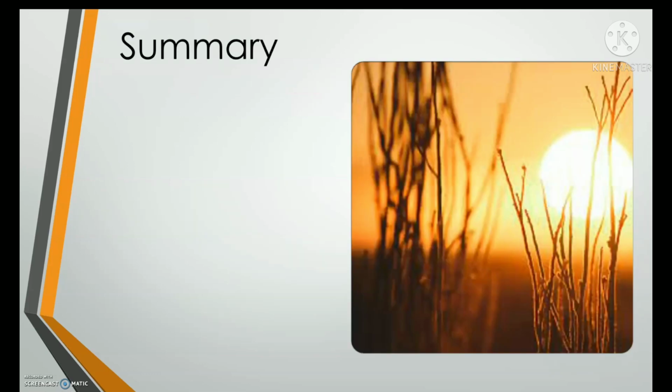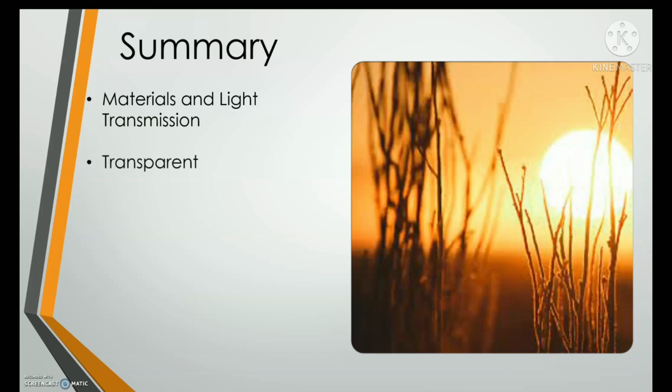Summary. For this topic, what we talk about is the materials and the light transmission. The first material is a transparent material, through which all the lights transmit. The next one is the translucent materials, through which not all the light transmits.